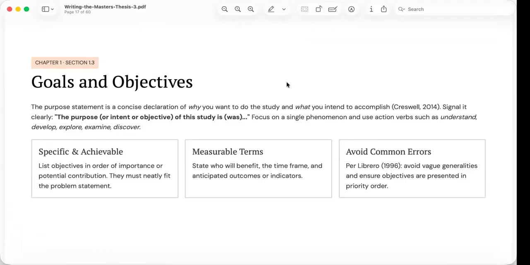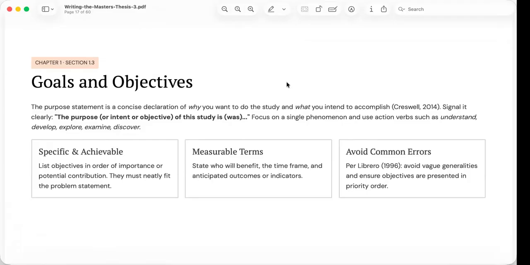Specific objectives should always flow logically in a one-to-one correlation with the problem statement. That's why we always say every objective should correspond to one or more research questions. For example, if the first research question asks about the level of operational readiness of an organization, your first objective should state that the study aims to determine or assess that level of readiness.